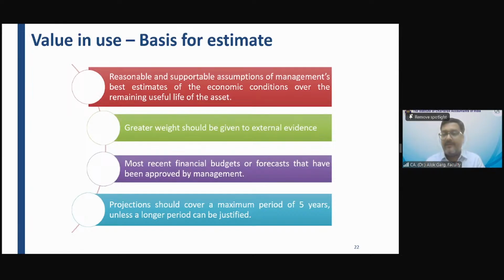But if more than 5 years can be justified, it can be taken for more than 5 years also. For example, for an aircraft in the aviation industry, the life of the aircraft is 20 years and the cost of the aircraft is much higher. So do you think that 5-year cash flows are sufficient to provide you the recoverable value of the aircraft?